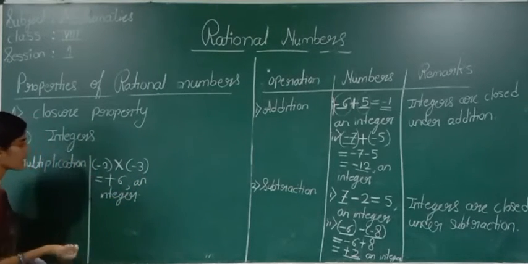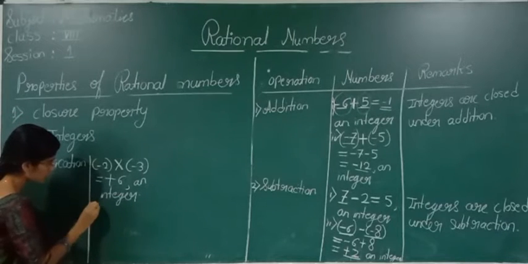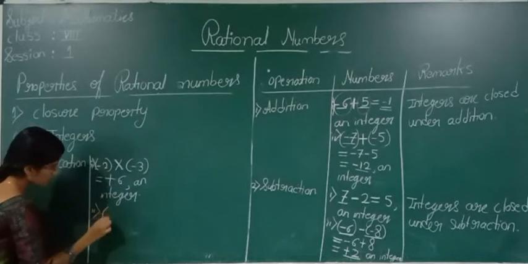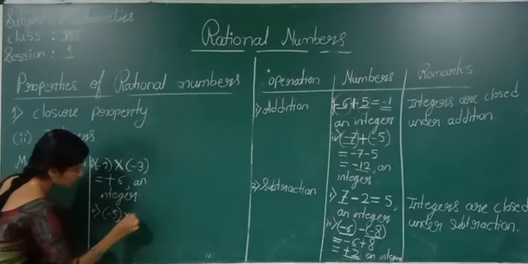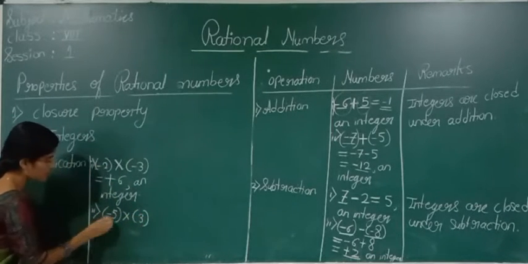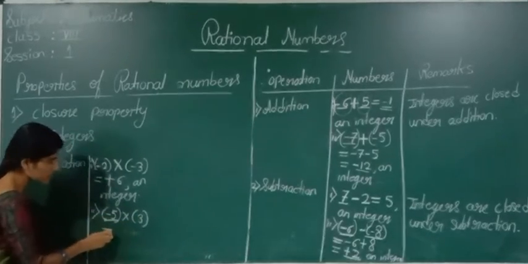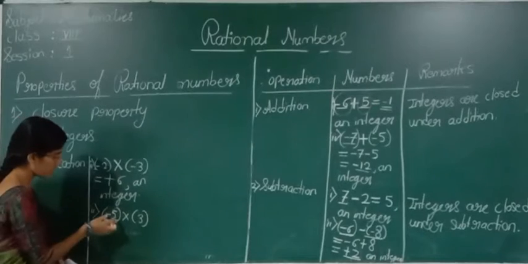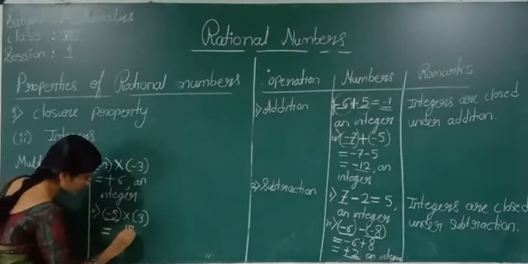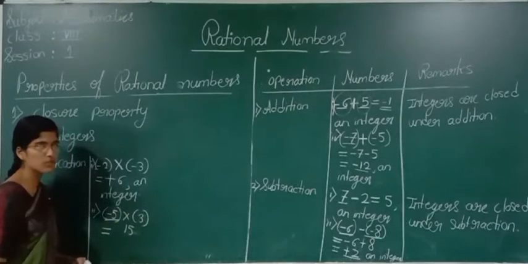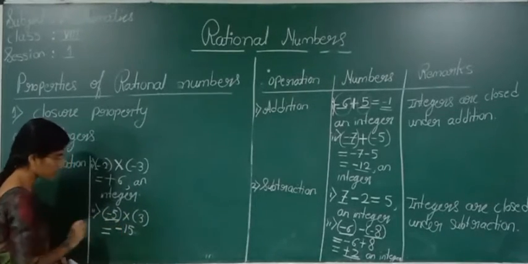Okay, you can take one more example here. Minus 5 into 3. Minus 5 is an integer and 3 is also an integer. Now we will see whether the result is an integer. 5 threes are 15. When we multiply a negative integer with a positive integer, the answer will be a negative integer.